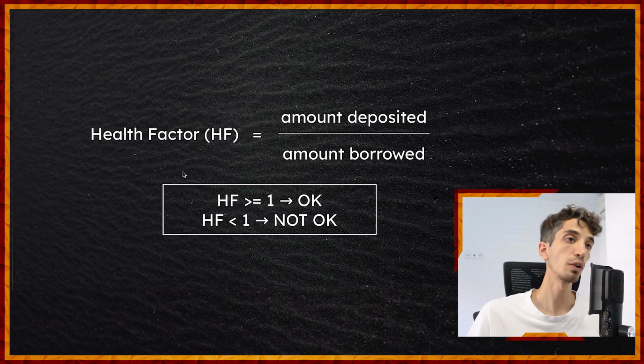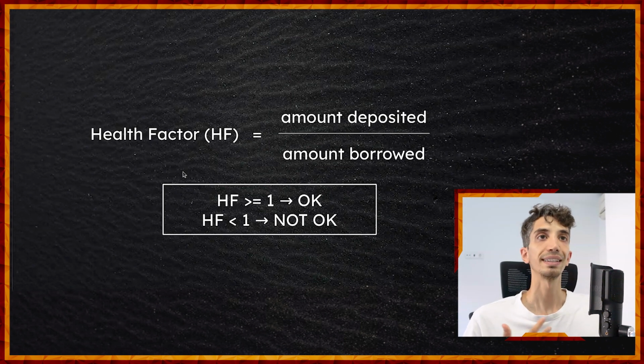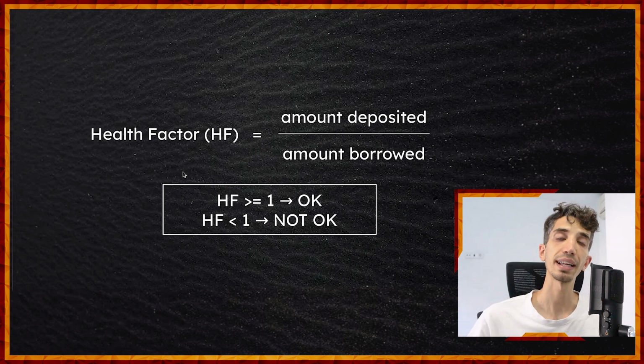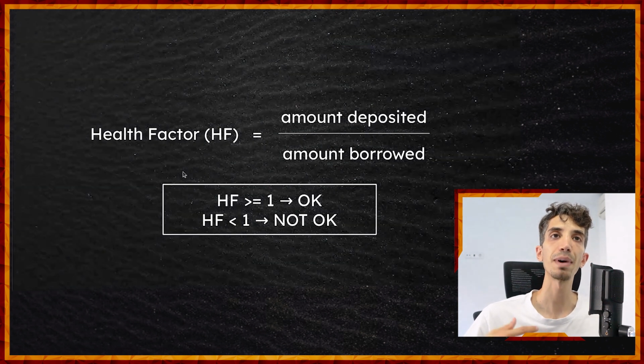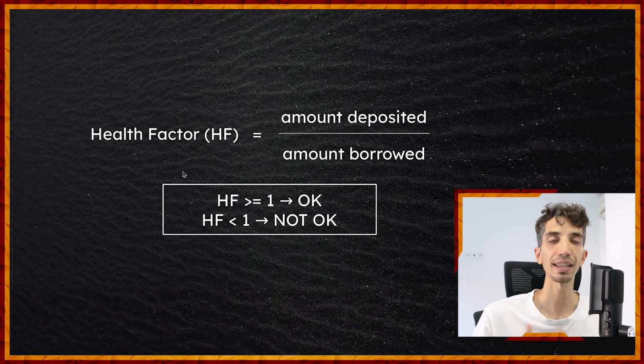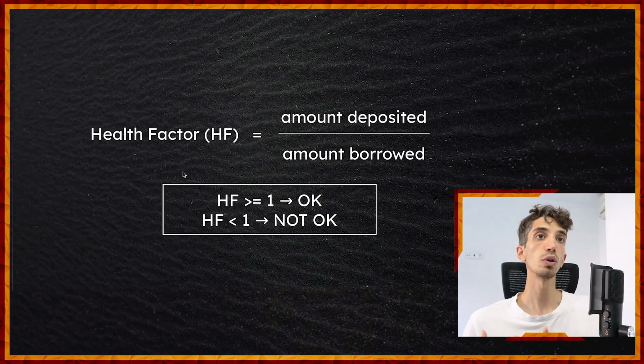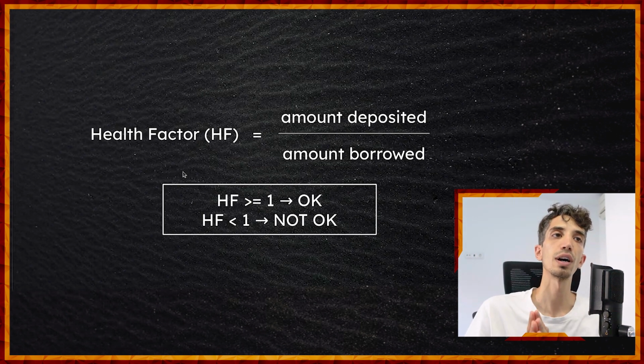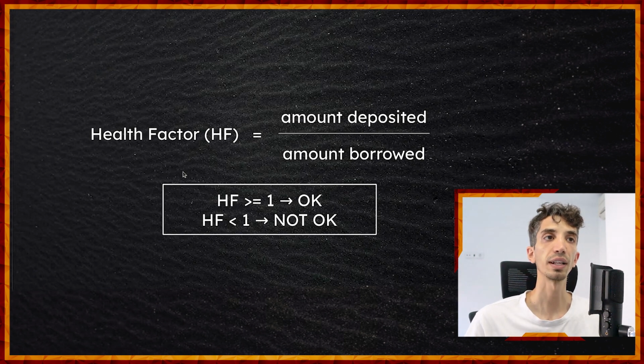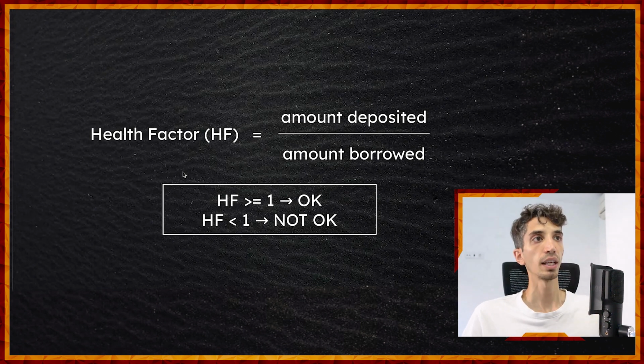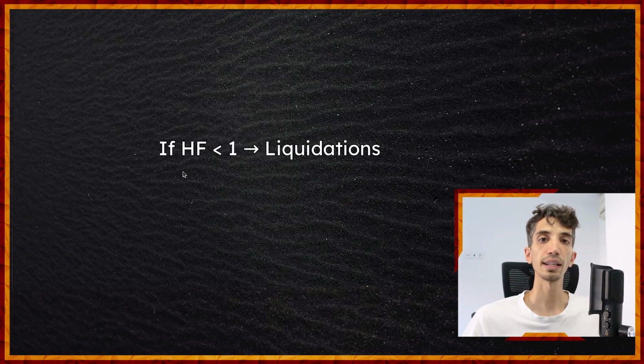If they go very much below 1, that means that all the money that they have borrowed is valued much more than what they have deposited, and they might not have the incentives to repay their debts. Okay, so a lending protocol wants to always have all positions above 1 when it comes to their health factor. When that's not the case, then liquidations happen.